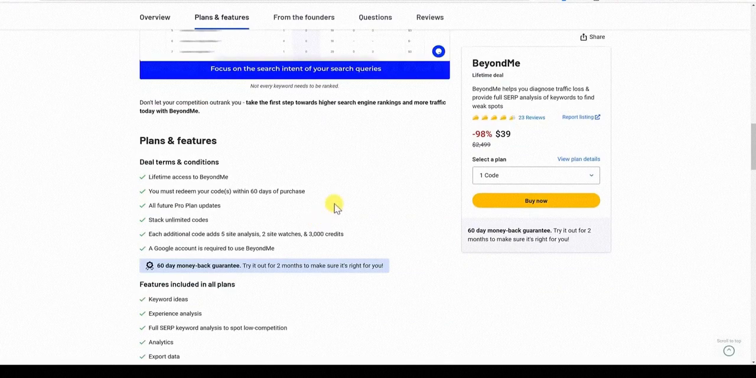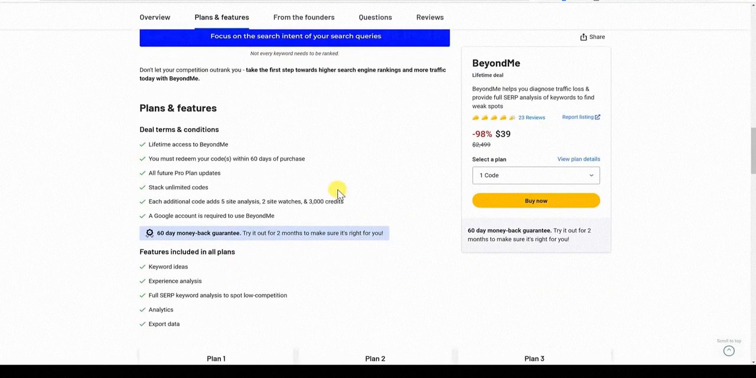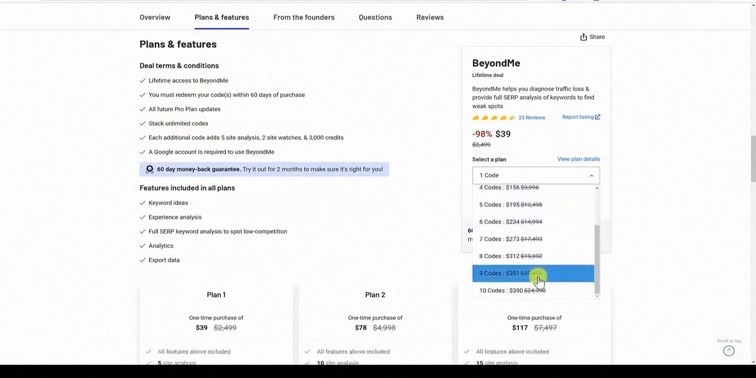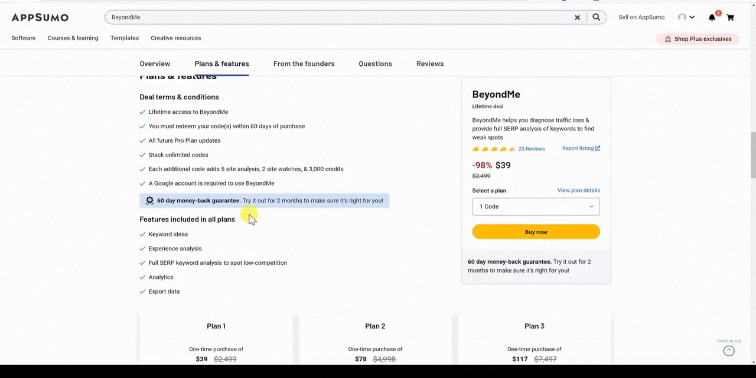So on to the plans and features and pricing. So we're looking at over here, obviously you get the lifetime deal. You can stack unlimited codes. I'm not really sure what that means because we have up to 10 codes that we can stack. I don't know if you can stack more than that, but it does say unlimited right there. Each additional code adds 5 site analysis, 2 site watches, and 3,000 credits. A Google account is required to use BeyondMe. Maybe that's the way that you actually sign up.